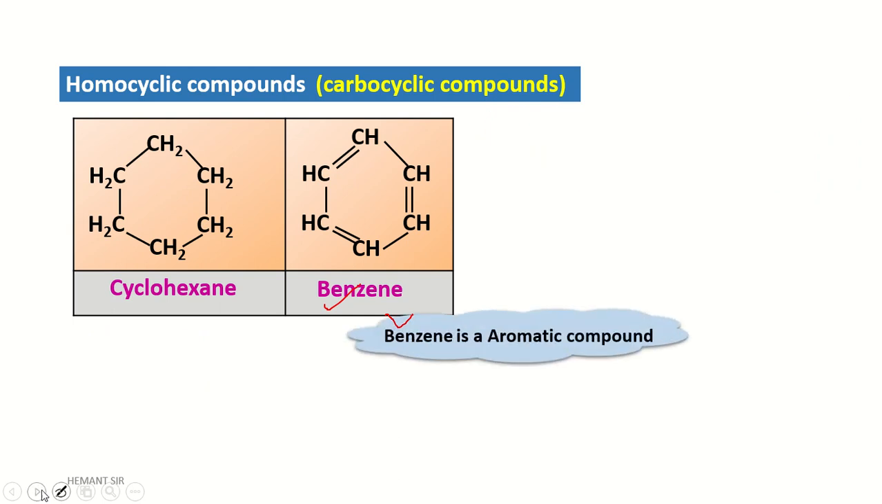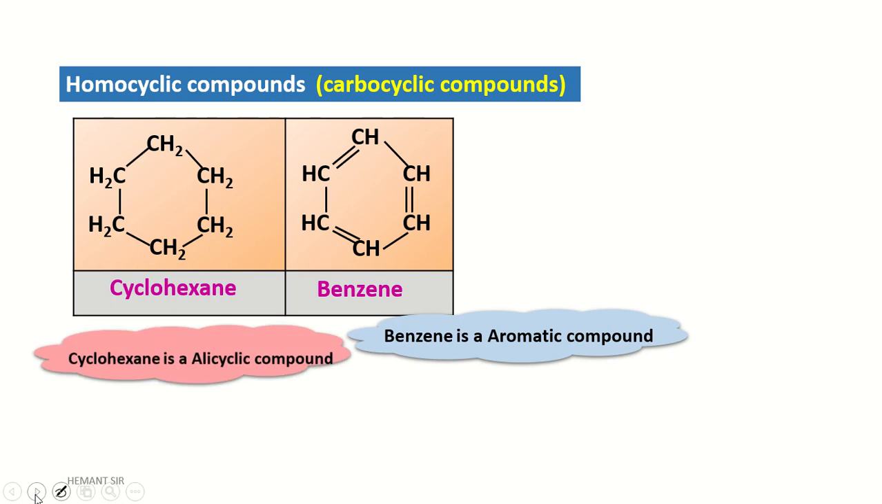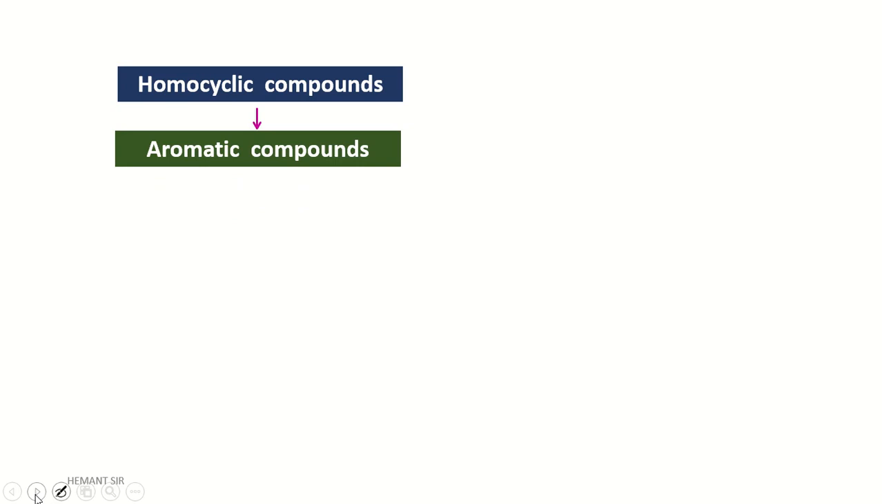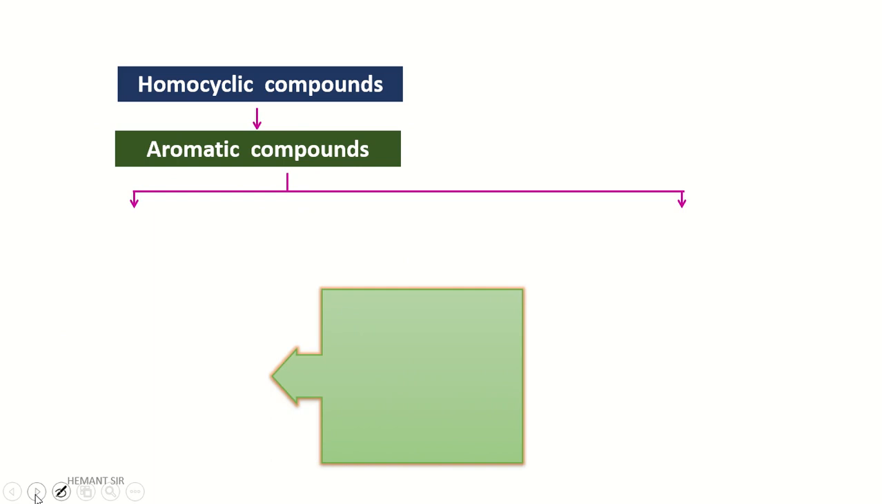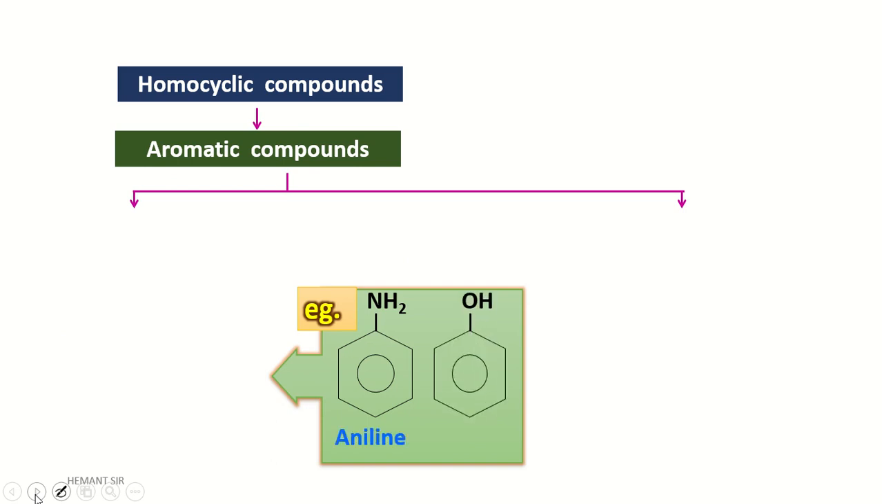Benzene is an aromatic compound. Let's see the next slide. Homocyclic compounds also categorize aromatic compounds. Aromatic compounds are classified into two categories. Let's see the first with the help of an example. This is the example of aniline, and this is the second example, phenol.